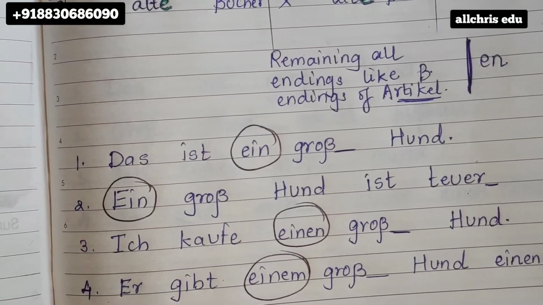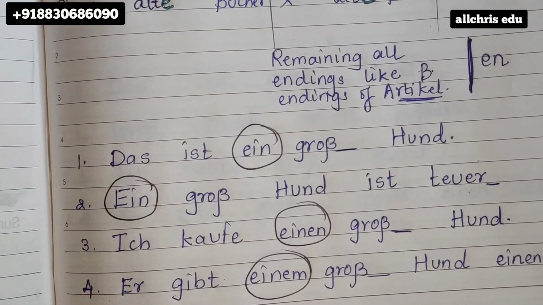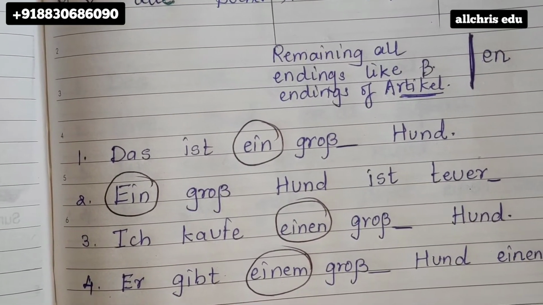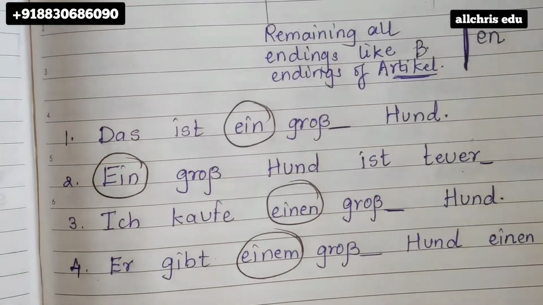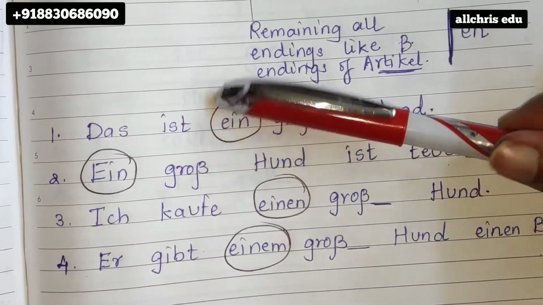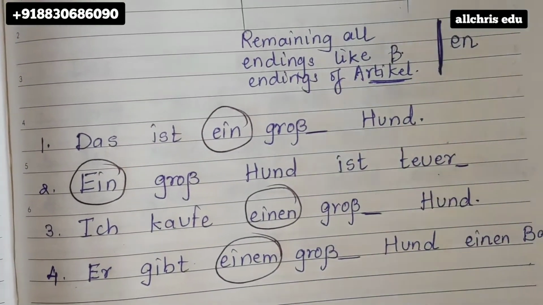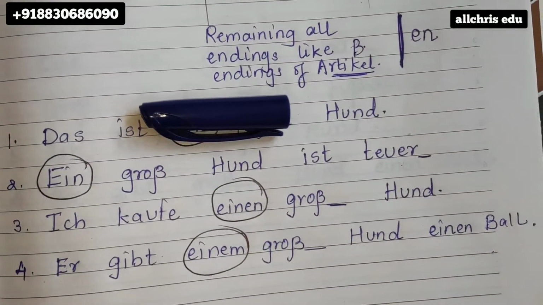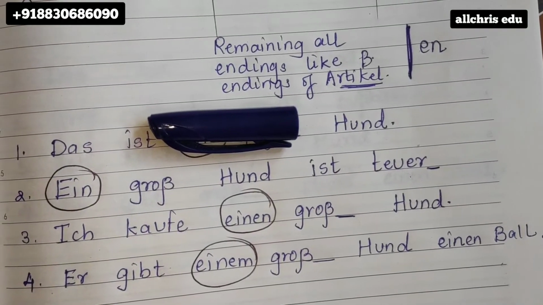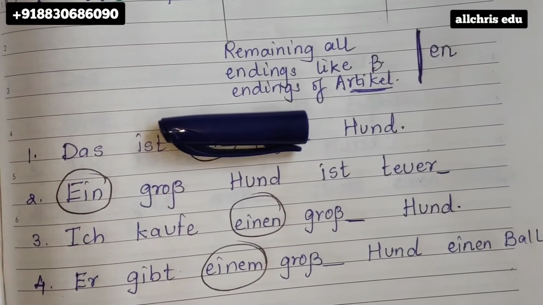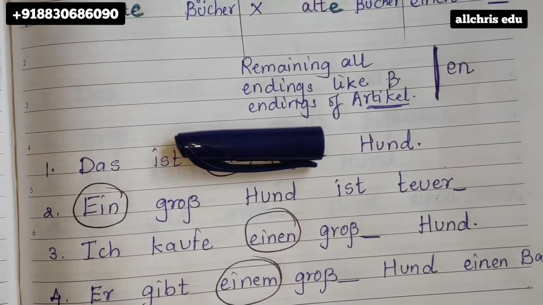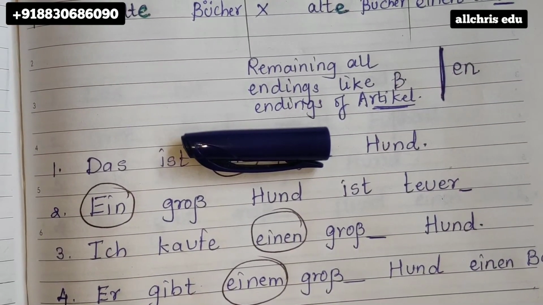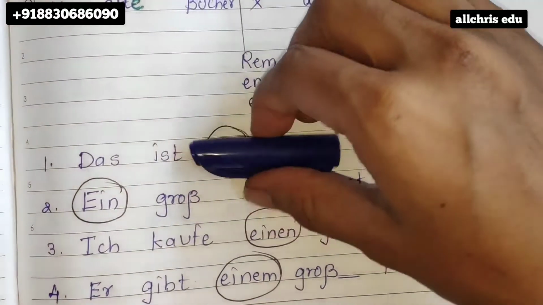Das ist Hund. If you find it difficult to understand whether it is nominative, accusative or dative, just hide the article and the adjective for some time. These are the 2 things, you hide them. So for example, I have hidden them. Now das ist dash Hund. Das ist Hund. So you will come to know what Hund is then, nominative or accusative. Just a description is happening. So it is nominative, das ist Hund. So now you know it is nominative.